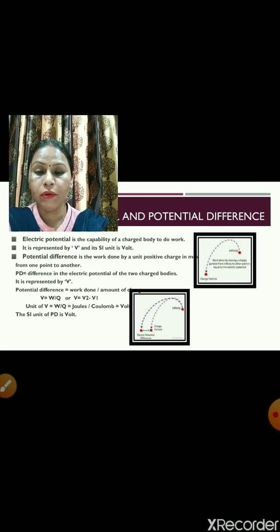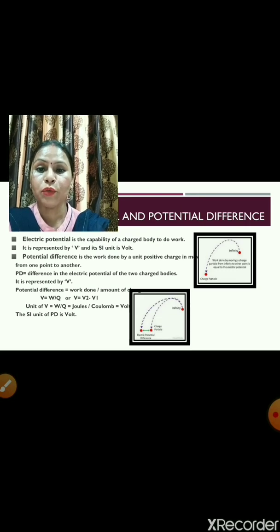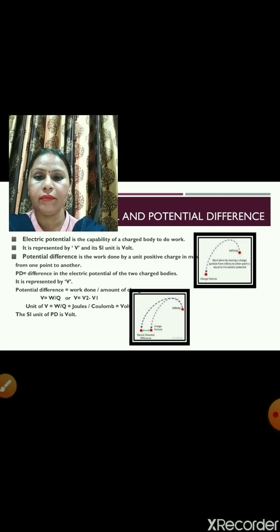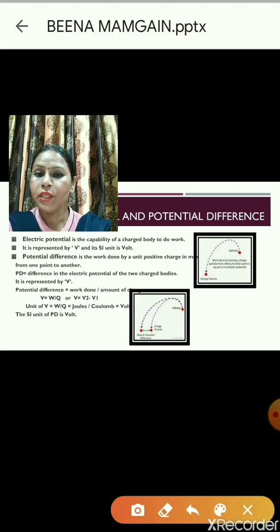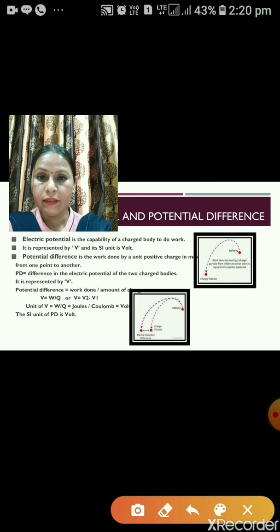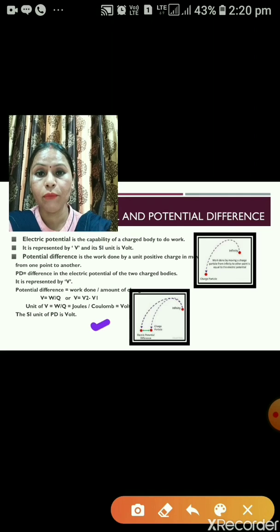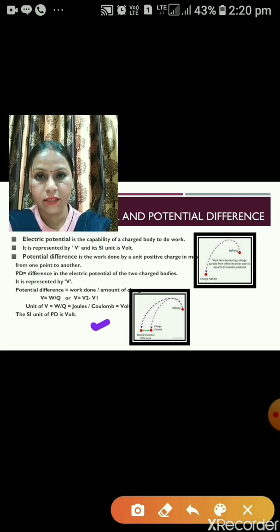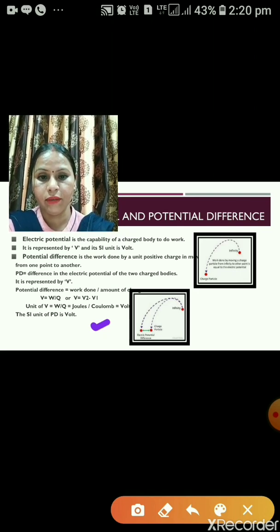The expression for potential difference is work done by amount of charge, or we can write it as V equals W upon Q. To find out the unit of potential difference, we can write V equals W upon Q, which can be written in this form, joules per coulomb, as joules is the unit of work and coulomb is the unit of charge. When we are writing this unit, it is joules per coulomb, and this joules per coulomb is also known as volt.